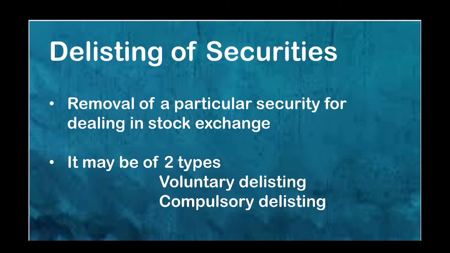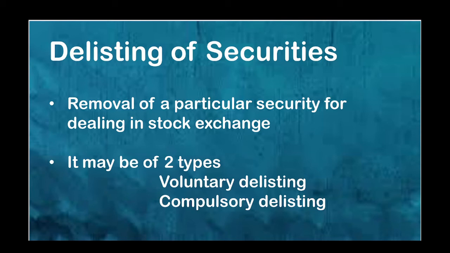So delisting can be of two types. First one is voluntary delisting and the second is compulsory delisting. So, what is voluntary delisting? Voluntary delisting means delisting of securities of a body corporate or a company voluntarily by a promoter or an acquirer or any other person other than stock exchange. That is, other than stock exchange, any other person who removes the name from the stock exchange,